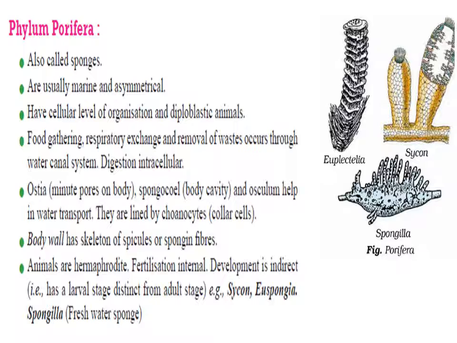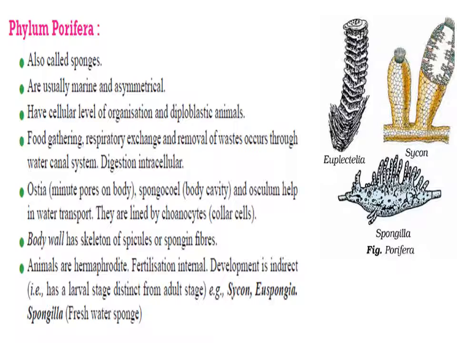Okay. Now this spongocoel is lined by specific collar cells in poriferans. So this is called the cellular level of organization. This spongocoel is the pathway which helps in food gathering, respiratory exchange of gases, and even removal of waste. If we talk about the skeletal system of organisms of this phylum, they have a skeletal system made up of spongin fibers.